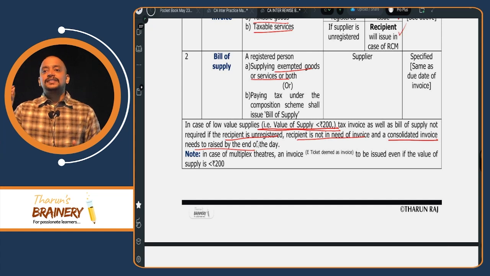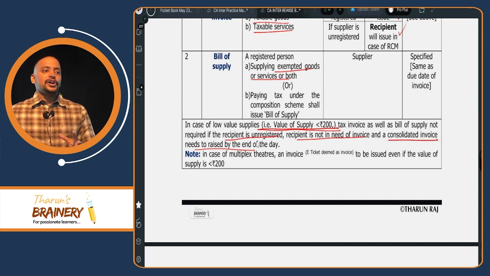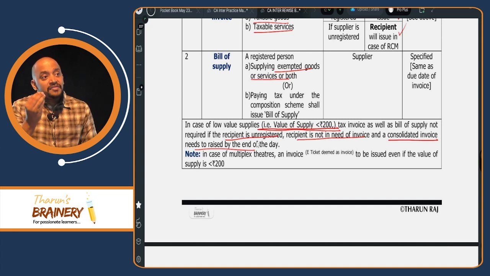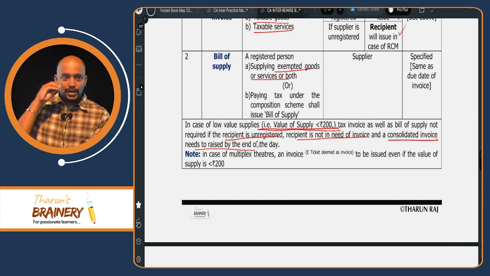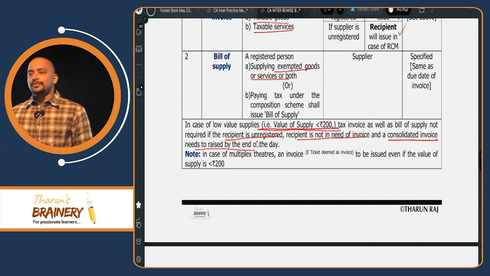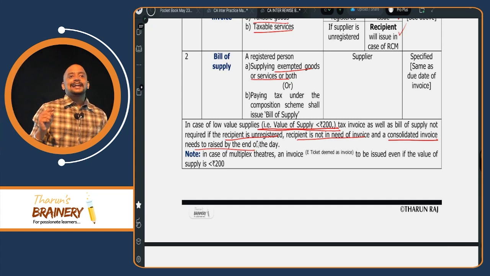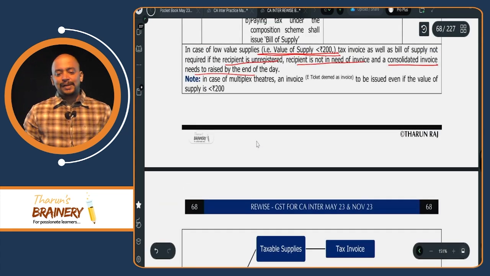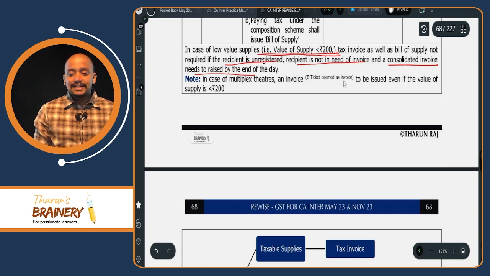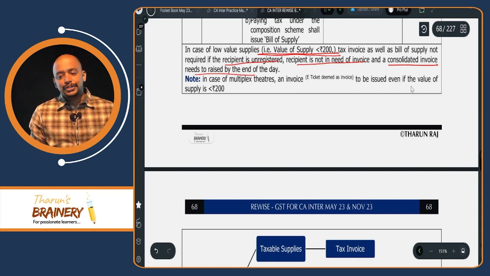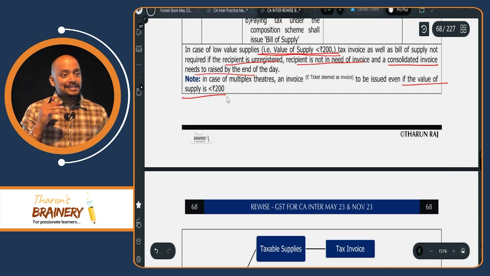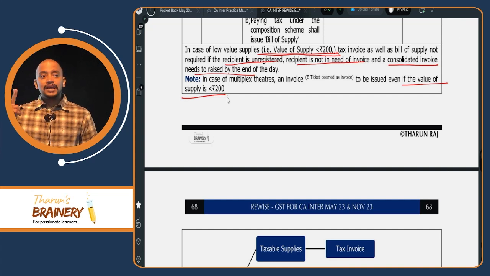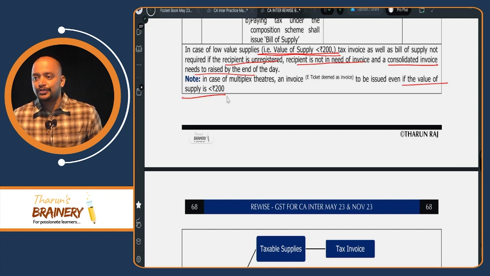However, there is one exception to this, that is in case of cinema theaters, multiplex cinema theaters, even if the value of ticket is less than 200 rupees, they need to give an invoice. In that case, e-ticket is considered as tax invoice. You can see the note. In case of multiplex theater, an invoice, e-ticket deemed as invoice, to be issued even if value of supply is less than 200. Less than 200, not equal to 200. If it is equal to 200, that is not called low value supply.